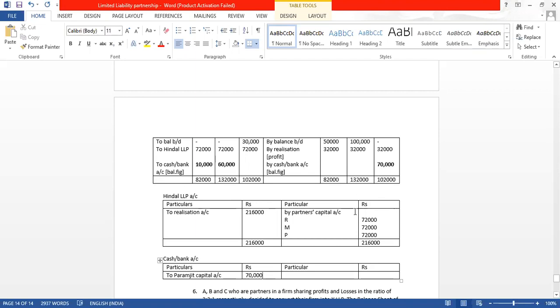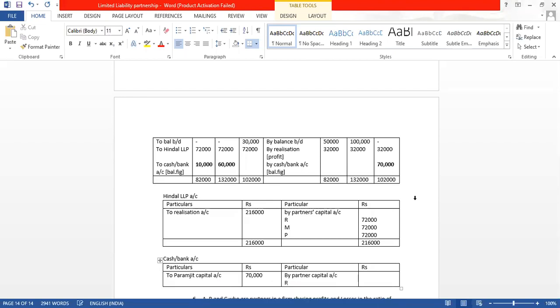This much money will come into the business. And then to cash bank will become by the capital accounts of two partners, Ranjit and Manjeet.